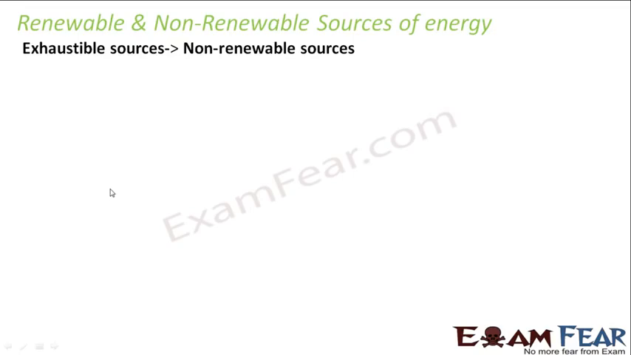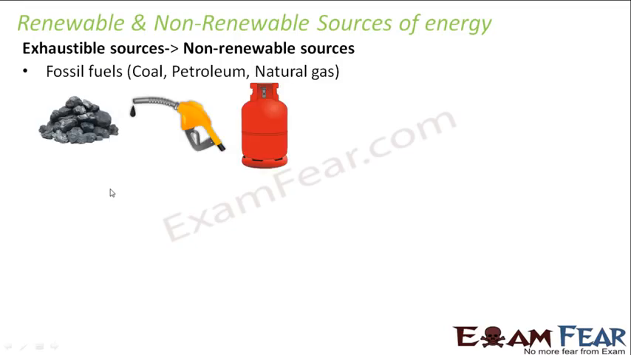So non-renewable means something which cannot be renewed over and again. That means they get exhausted. So exhaustible resources are also called non-renewable resources. For example, fossil fuels like coal, petroleum, natural gas. So we do have only a fixed amount of them available to us in nature. So as we keep exhausting them, we are not going to get them back again.